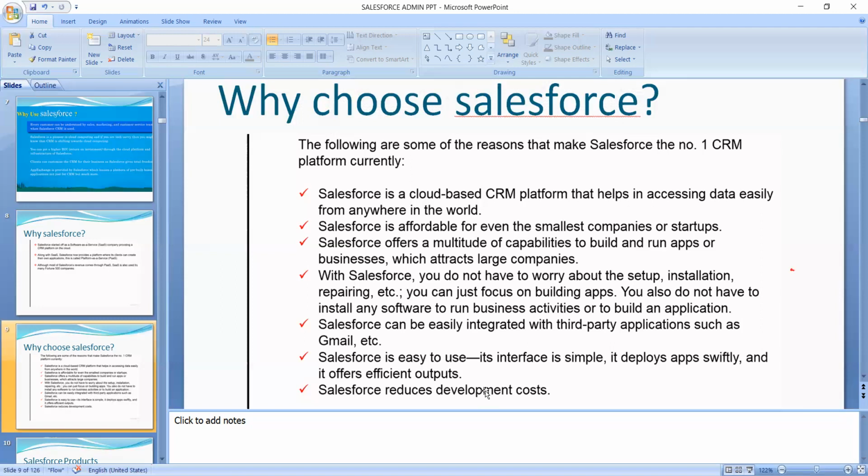And among the different providers there are Microsoft CRM, Sugar CRM, SAP CRM, and Oracle CRM also. People are using those CRMs, but compared to others, Salesforce has more demand. And with less cost, the quality is also good. That's the thing. The demand for Salesforce is increasing now.